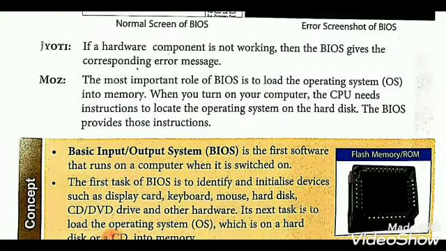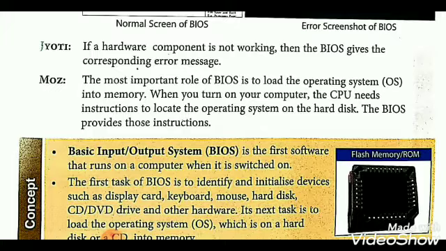The most important role of BIOS is to load the OS. Do you know what an operating system, OS, is? Once the operating system has been loaded into memory, we can start using the computer. The OS is responsible for managing a computer's hardware and software resources. Understood? It's called an OS.